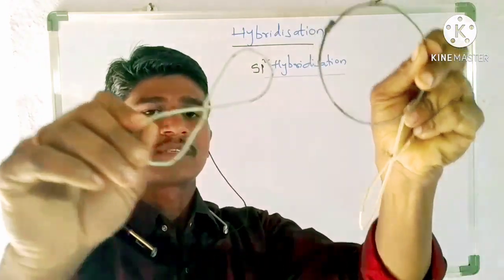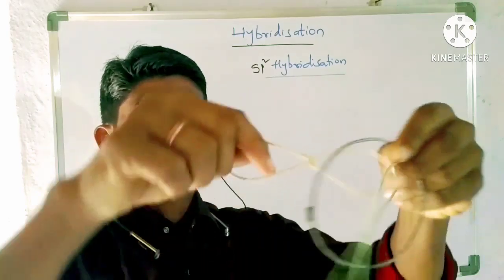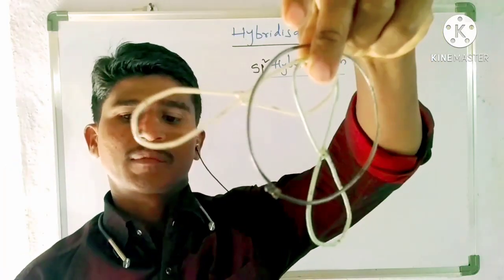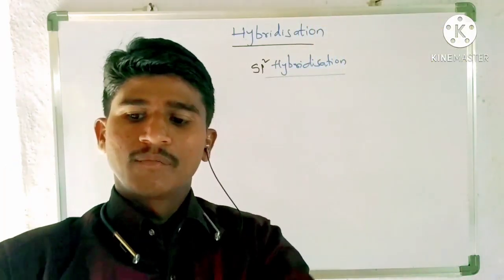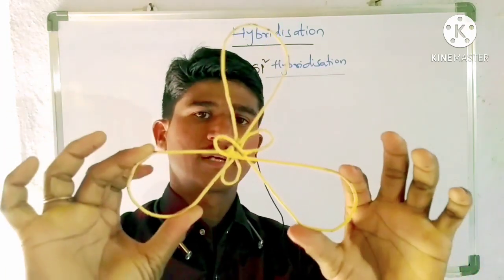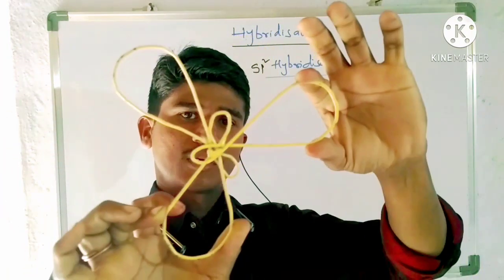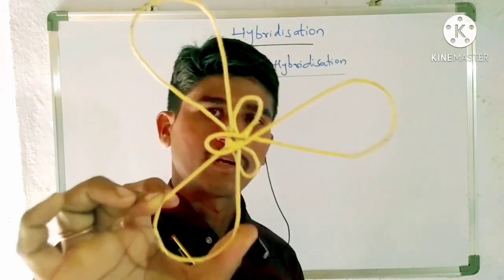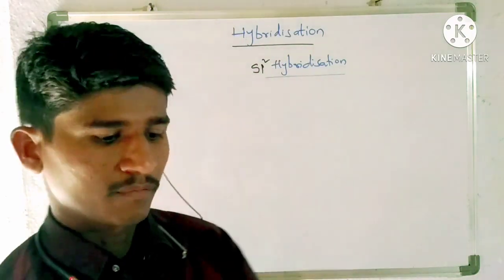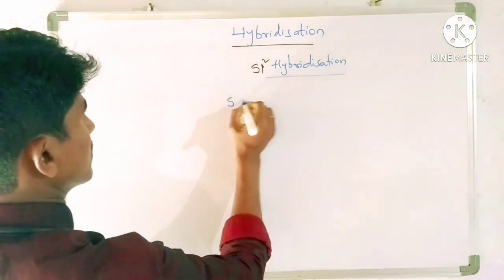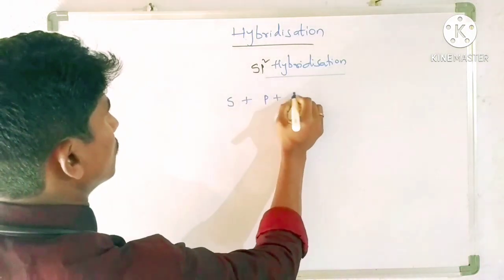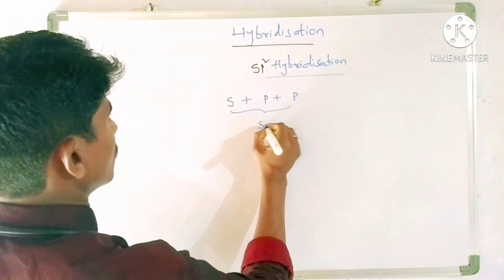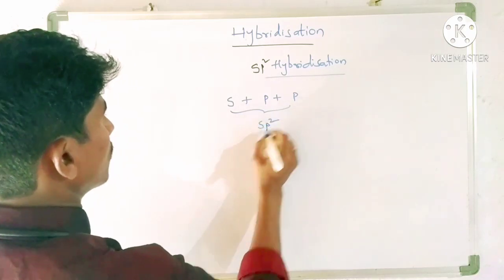All these are intermixed. It means three orbitals are intermixed with each other and form new orbitals with equivalent energy and shape. The overall shape of the hybrid orbitals obtained here is trigonal planar. So one s orbital is mixed with two p orbitals, which is sp2 hybridization.